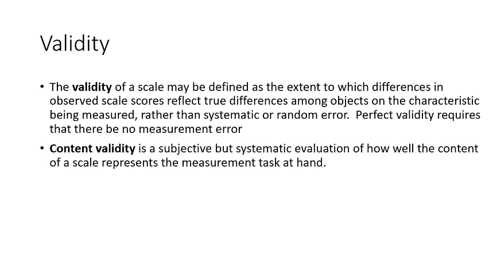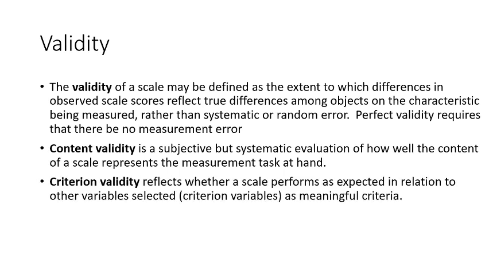Validity also has some kinds. First one is content validity. It is a subjective and systematic evaluation of how well the content of a scale represents the measurement task at hand. I'm not going to explain it, it's not so difficult. Criterion validity reflects whether a scale performs as expected in relation to other variables.